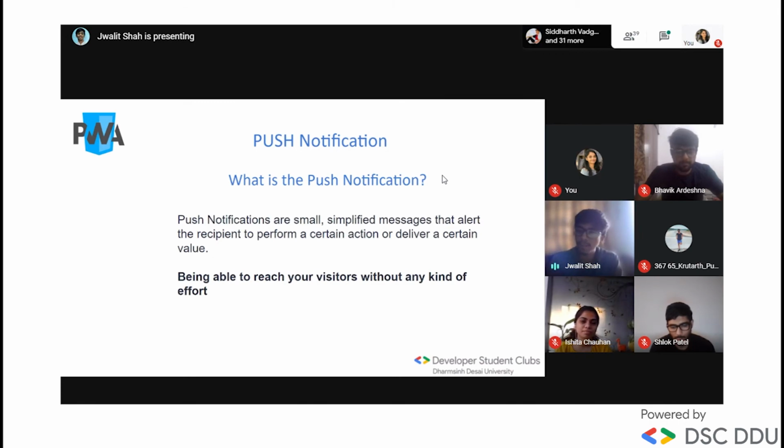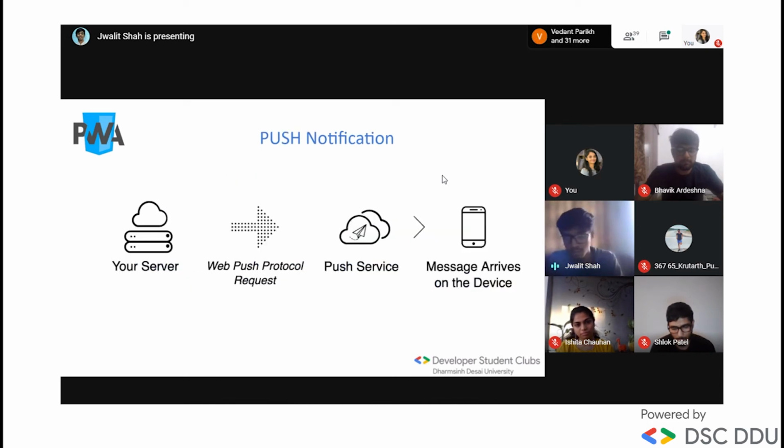Otherwise, in a PWA, we have the service worker, and the push notification is done by the Push API. So these are the two APIs classification from the perspective of push notification.